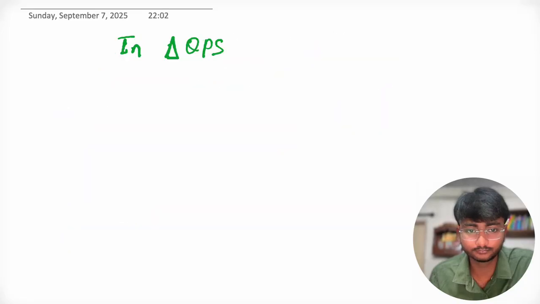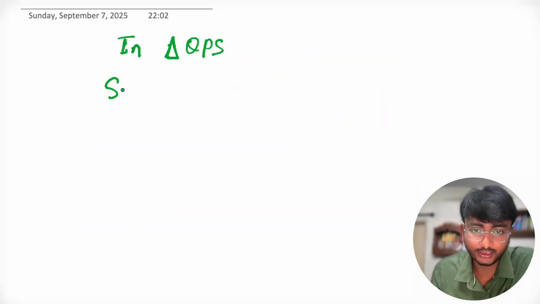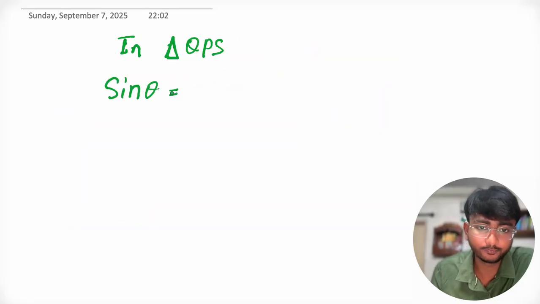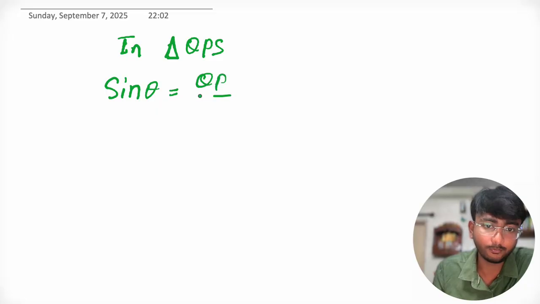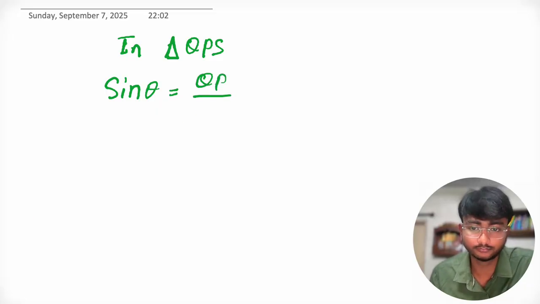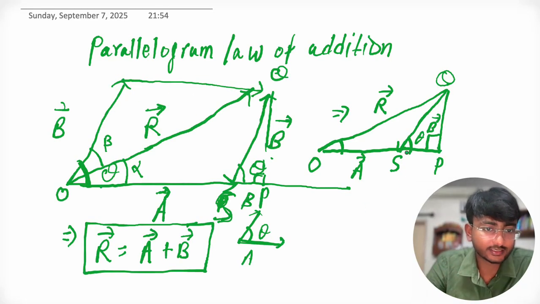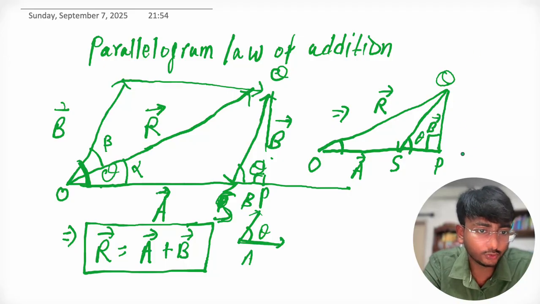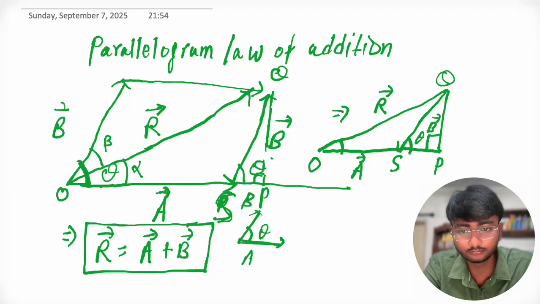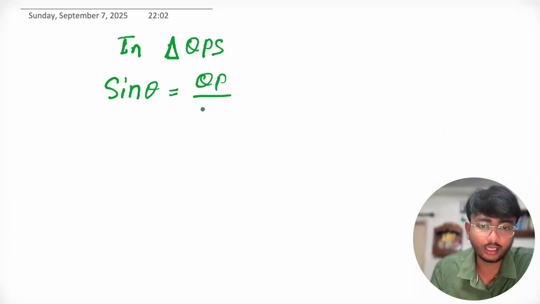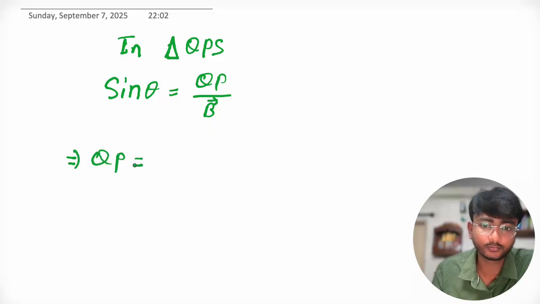Sine theta equals this QP upon this B, right? That means QP equals B sine theta.